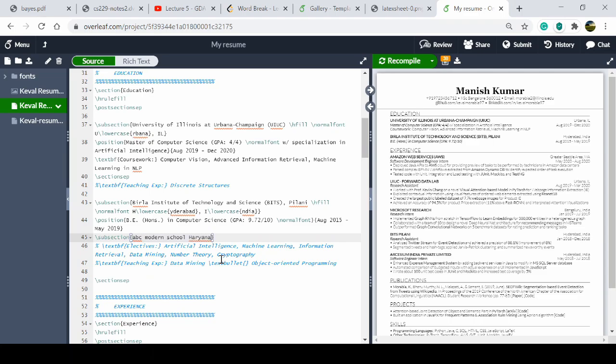And you want to add some more details, like which year you did your schooling. So there is one thing, like here it is written as Hyderabad, India. That is written because of slash hfill here. So you add your hfill, and the year you did it, 2013 to 2014.